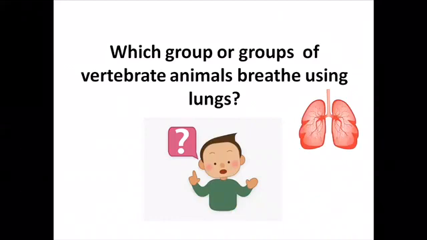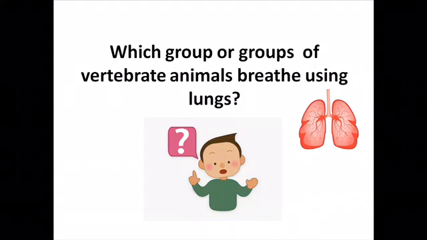Which group or groups of vertebrate animals breathe using lungs? Look at this picture. It's a lung. It's two lungs. All of this group of animals have these lungs, and human beings too. Can you think?